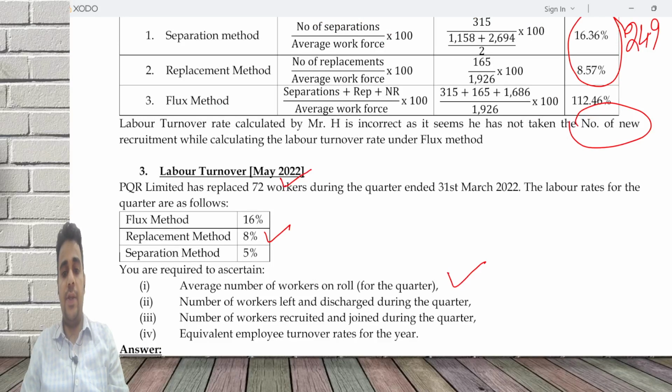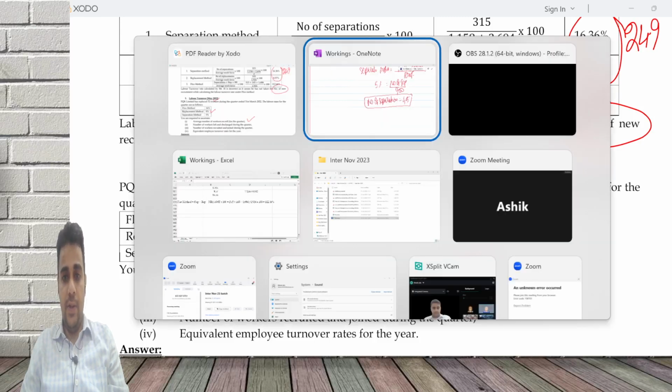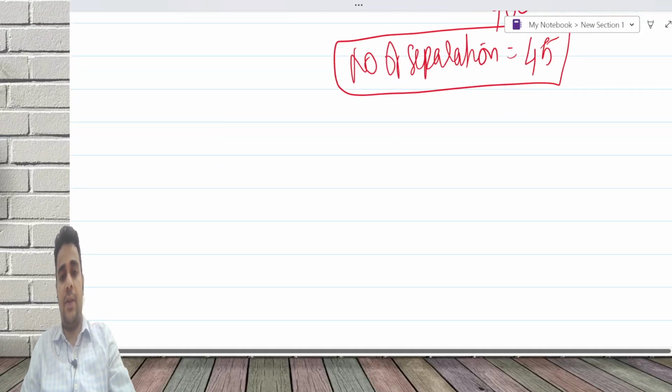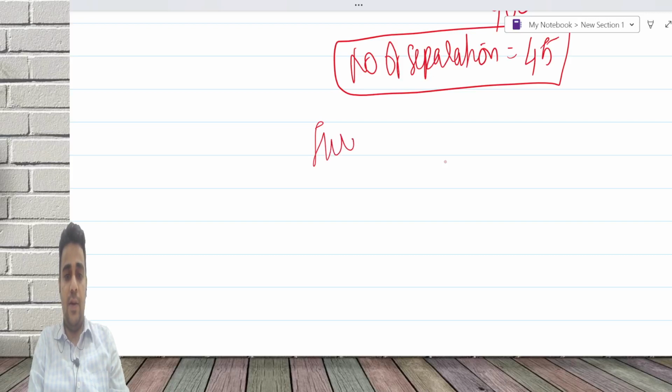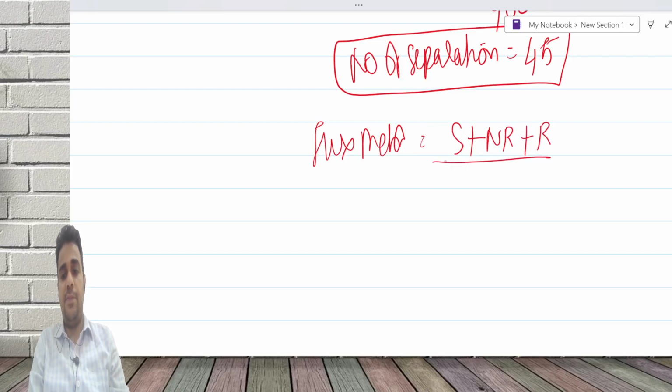Recruited and joined is new recruitment, or new recruitment plus replacement. Both can be given, so that will be calculated under the flux method. Flux method is equal to separation, new recruitment and replacement by average workforce.